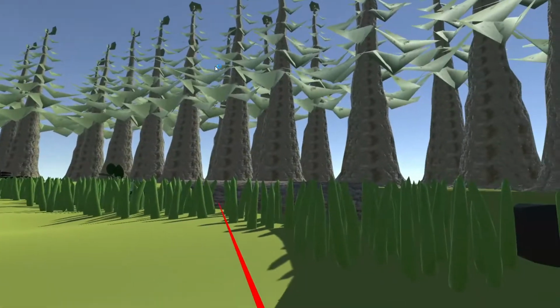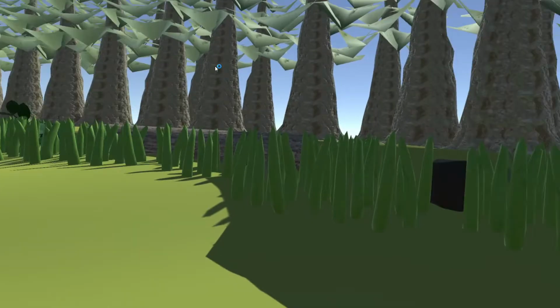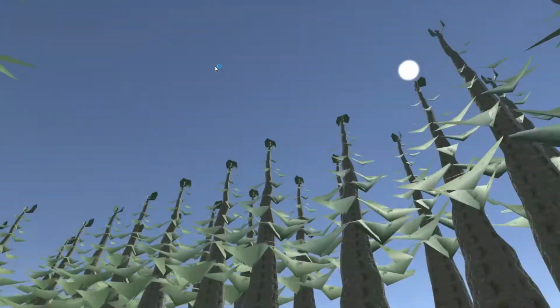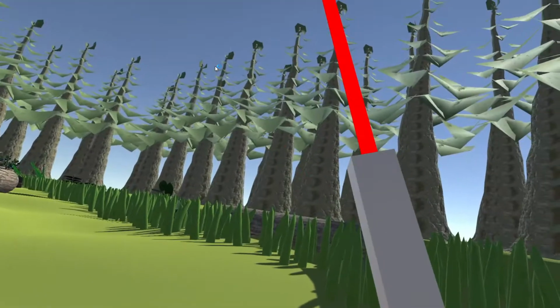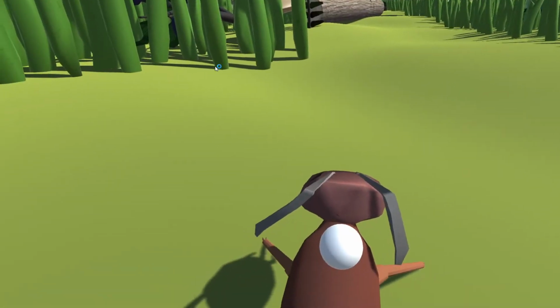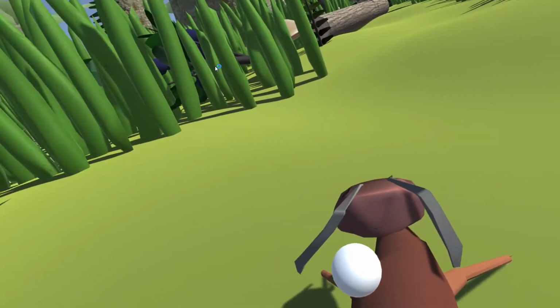ZAVR is a virtual reality educational experience made in Unity about the life cycle of zombifying spores affecting carpenter ants. If you're interested in watching just the gameplay or playing yourself, click the links in the description.